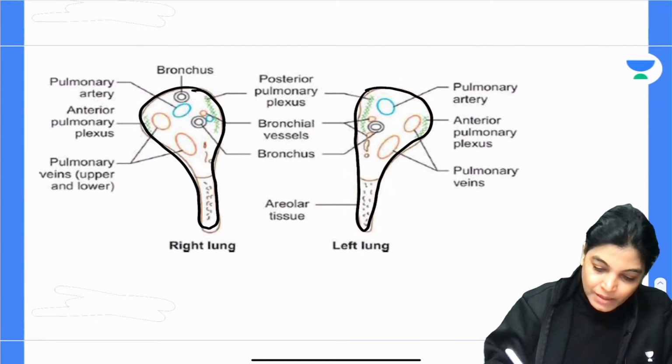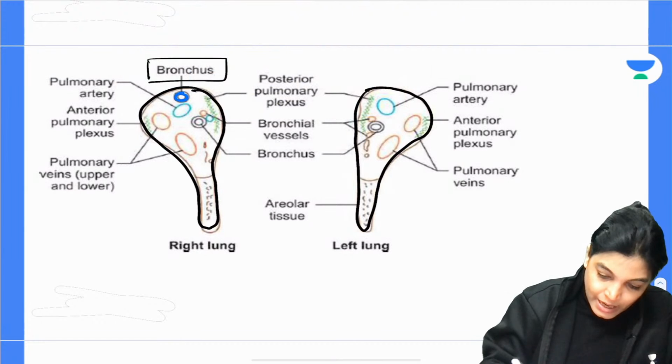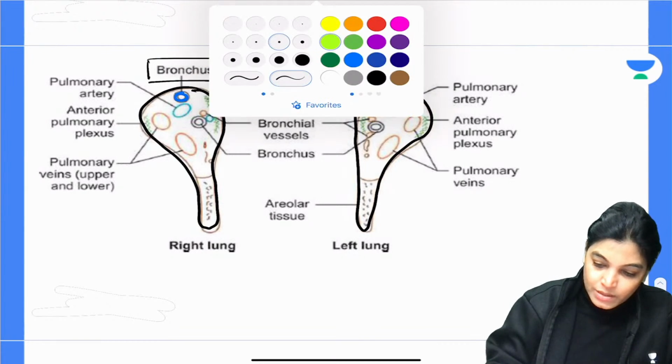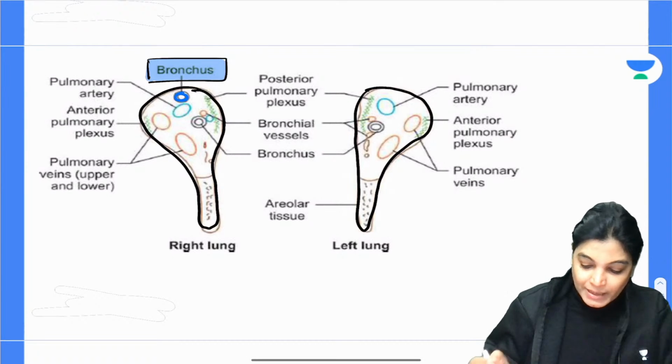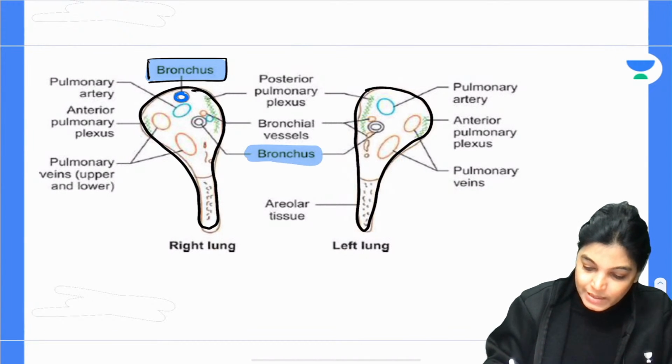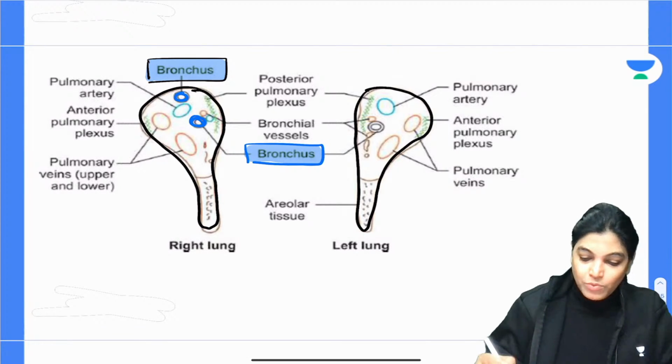So here, you can see this is the bronchus, and this is exactly the principal bronchus. It is the eparterial bronchus, and one more bronchus is there, that is the hyparterial bronchus. So this is the eparterial bronchus and this is the hyparterial bronchus.